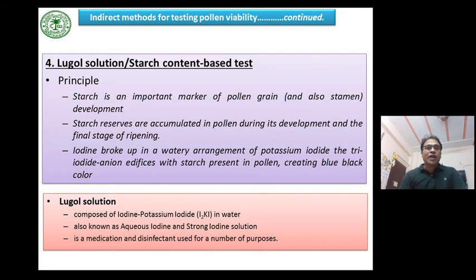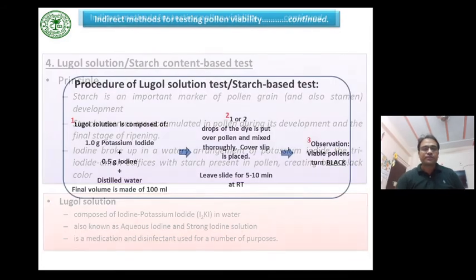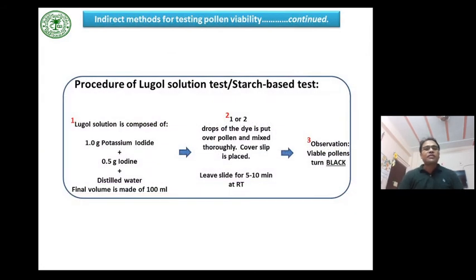The triiodide anion complexes with the starch present in the pollen and creates a black color. Lugol solution is composed basically of iodine and potassium iodide. It is also known as aqueous iodine or strong iodine solution, and it is a medication and disinfectant used for a number of purposes. These are the major steps involved in the Lugol solution test.